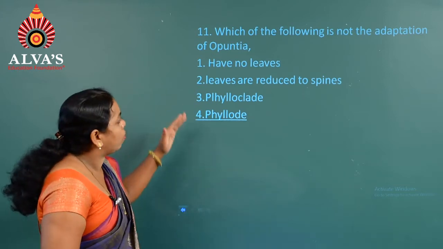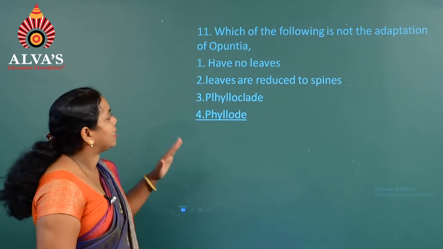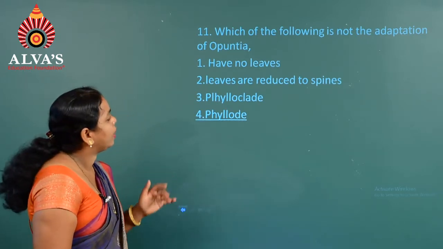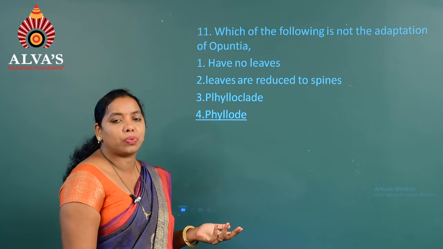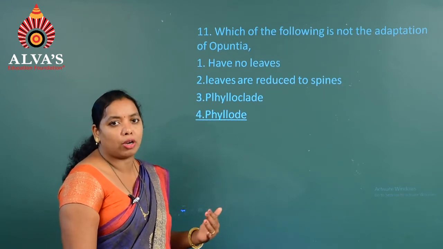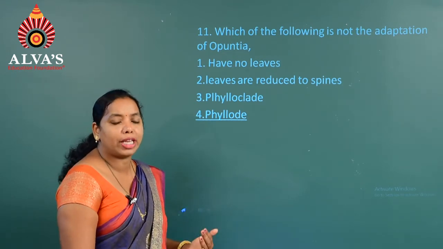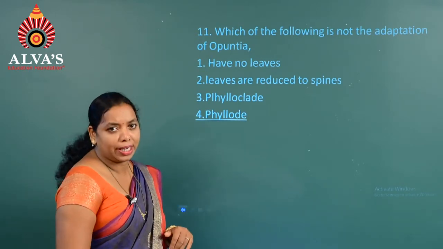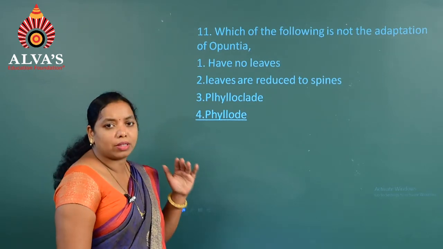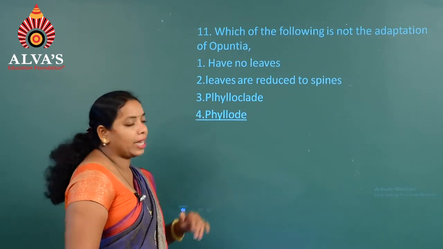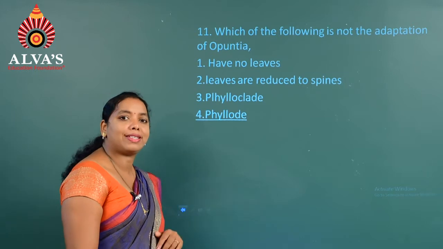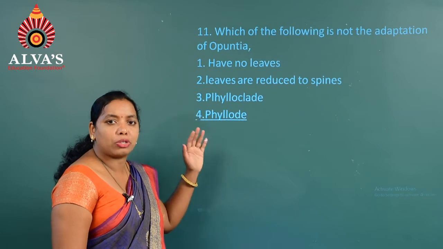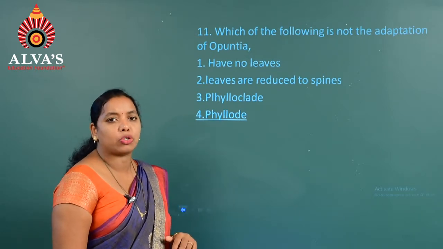So here when we observe all these options, we can see that the first one, Opuntia do not have leaves, that is true. The second one, leaves are reduced to spines to minimize the water loss through transpiration because they used to live in the xeric conditions. Whereas the third one, phylloclade, whereas the fourth one, that is phyllodes. If you consider phylloclade and phyllodes, phyllodes can be seen in case of acacia, where we won't find in case of Opuntia. So it is also one type of xeric adaptation what we can see.